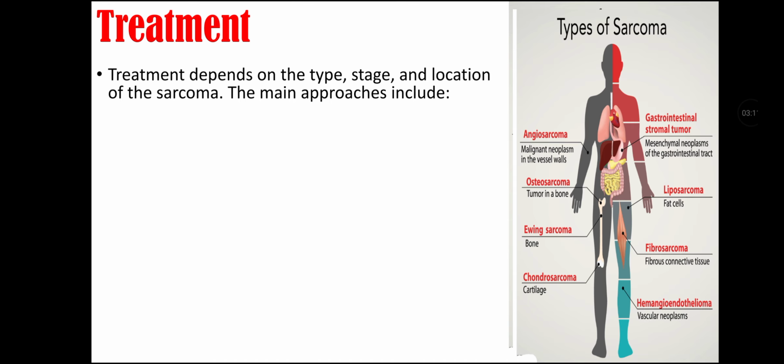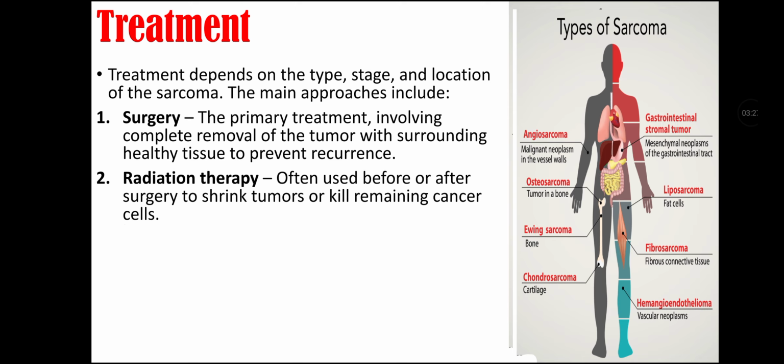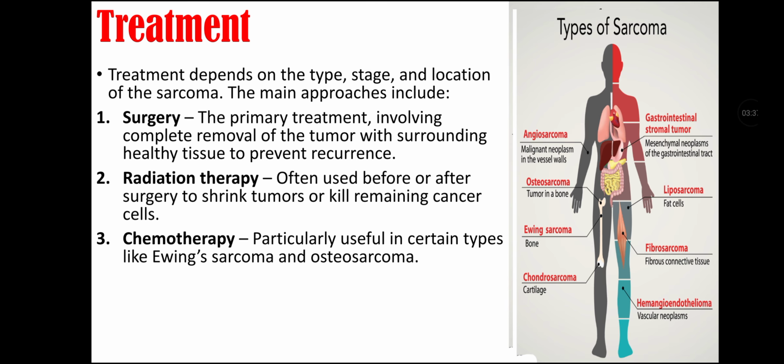Treatment of sarcoma. Treatment of sarcoma depends on the type, stage, and location of the sarcoma. The main approaches include surgery, that is the primary treatment. It involves complete removal of the tumor with surrounding healthy tissue to prevent recurrence. Second treatment option is radiation therapy, that is often used before or after surgery to shrink tumors or to kill remaining cancer cells. Third treatment approach is chemotherapy, that is particularly useful in certain types like Ewing sarcoma and osteosarcoma.